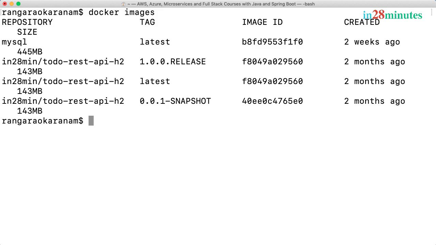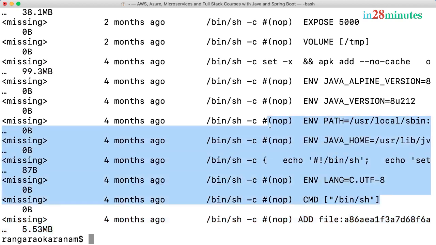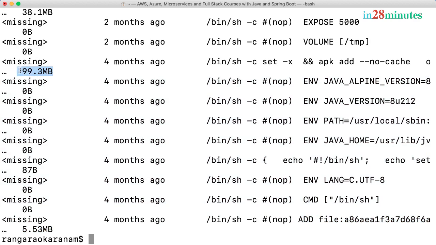Let's look at a few more commands related to images. You can do docker image history and look at the history of an image. Let's say I want to look at the history of this specific image. I'm using the image ID. You can also use the repository name:tag. What you're seeing in here is the steps involved in creating that specific image. You'd see that in certain steps, there is a file size attached. So there is a layer added in with about 5 MB. And after that, there are a number of instructions which were run to create that image. And after that, there is another layer added in with 99.3 MB.